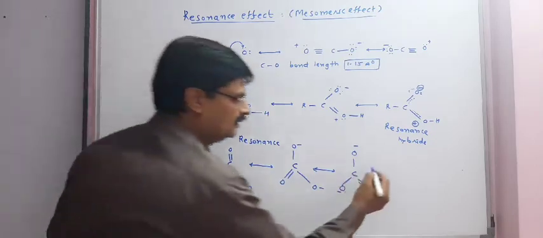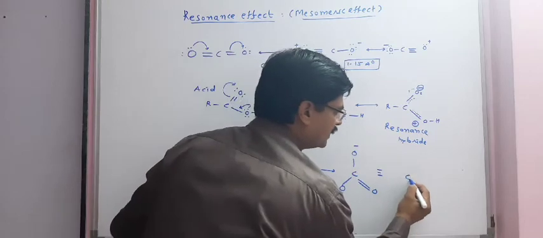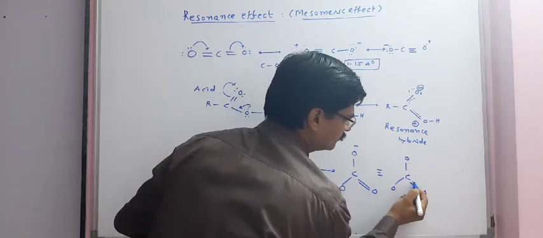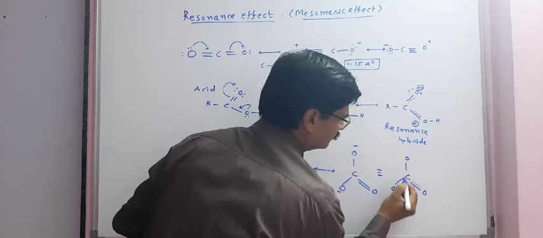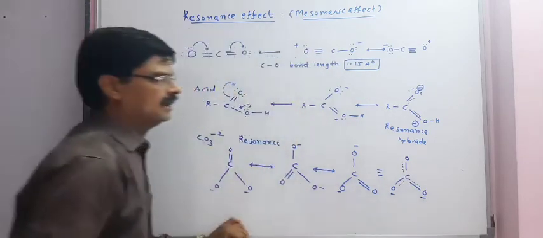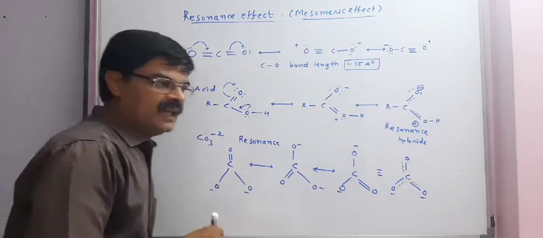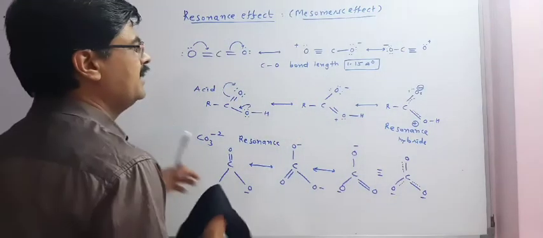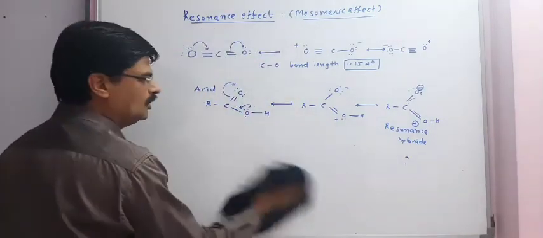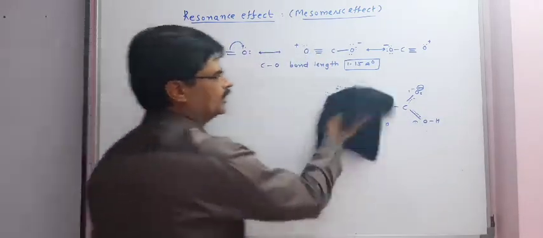From this we can draw the resonance hybrid like this. And now another thing which we need to understand is how resonance helps in stability. We can say the more the resonating structures, the more will be the stability of that molecule.